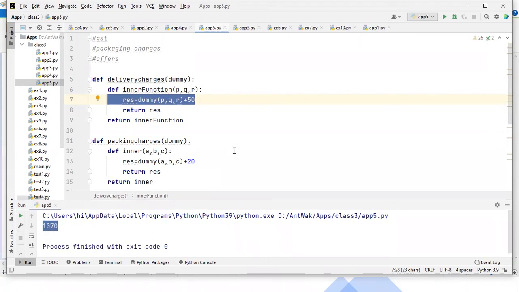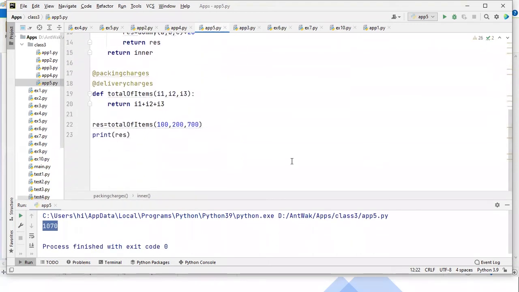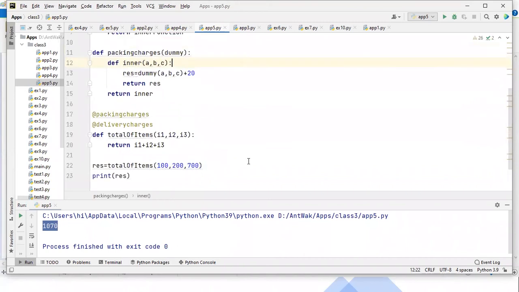So I hope this is also clear to all, the decorators. Guys, confirm in the chat. Are you clear? The decorators.